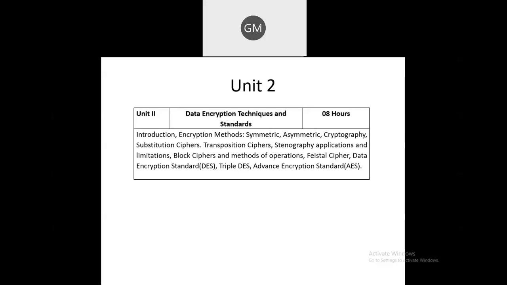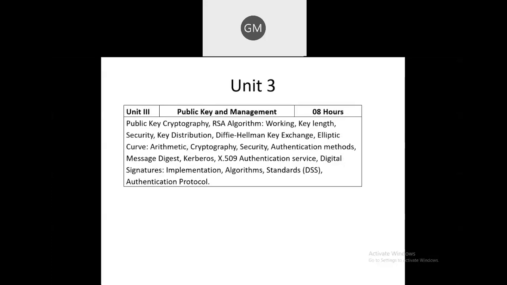Okay, this is what your second unit is. And in the third unit, we are having the concept of public key cryptography and its management. So what is in the public key cryptography? What are the different algorithms which come under this public key cryptography concept?